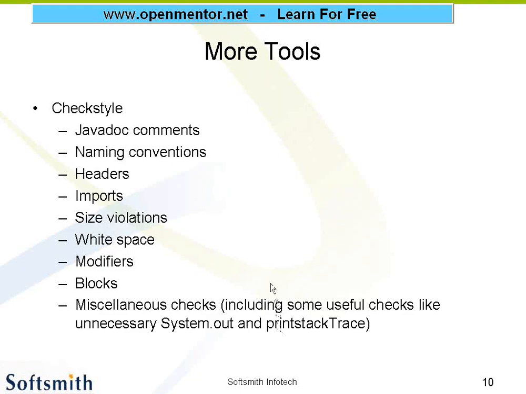Is that clear? You have PMD and CheckStyle, which will be checking these constraints. Can I move to the next slide? Can I move? Yes or no?